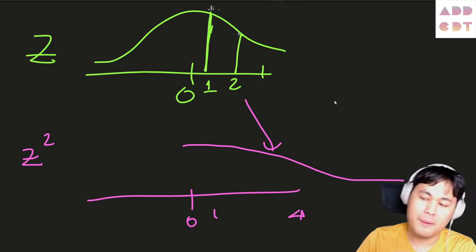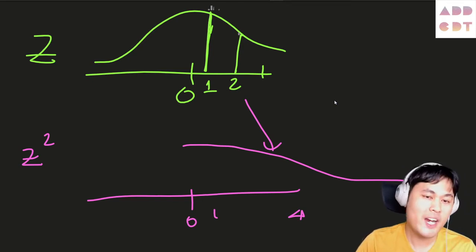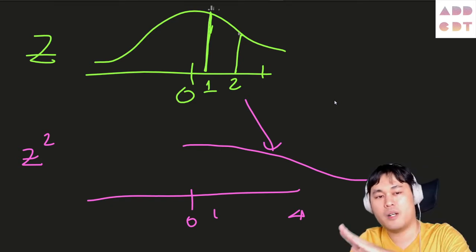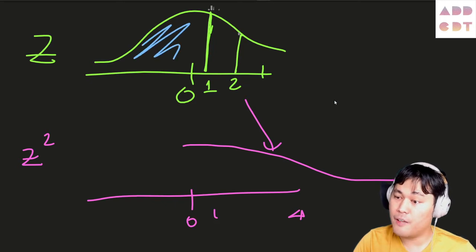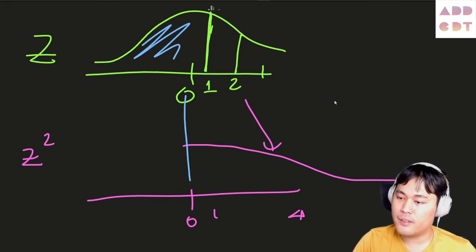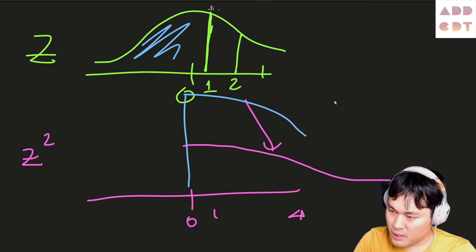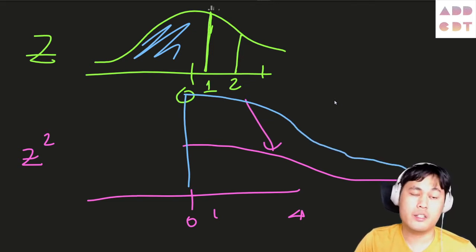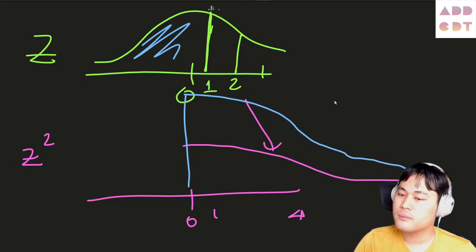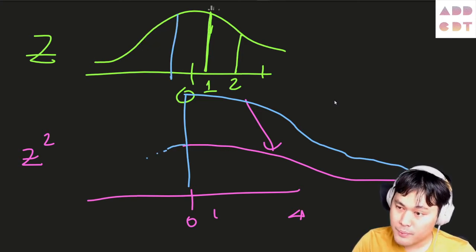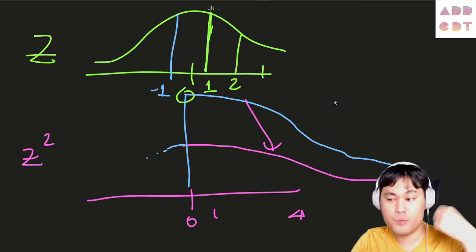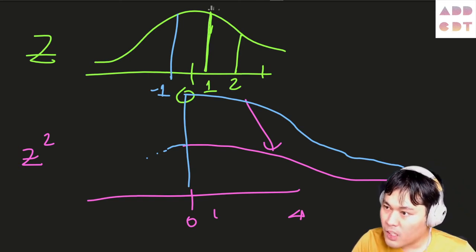What about negative numbers? When you have negative numbers and you square them, what you get is positive numbers. So that means the left portion of this curve is going to lay on top of the first curve that we have. So that's Z squared. You stack together these two curves. Okay, so let's say you have 4 and minus 1. Minus 1 is there. Minus 1 squared is 1. Let me put the bracket back.